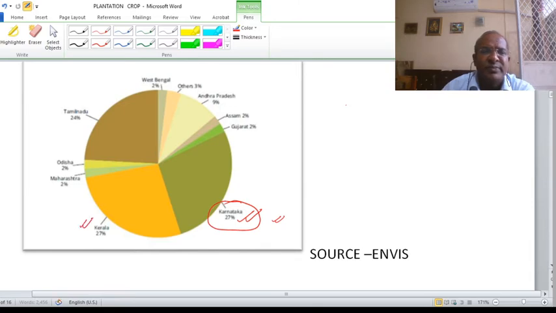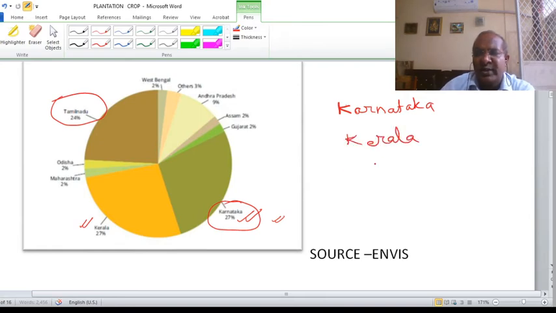Then Kerala, nearly equal, and then Tamil Nadu. These three southern states, Karnataka, Kerala and Tamil Nadu, account for the major plantation areas.